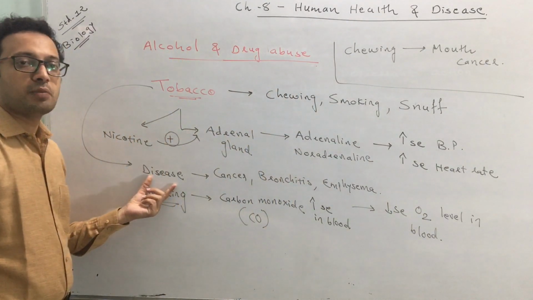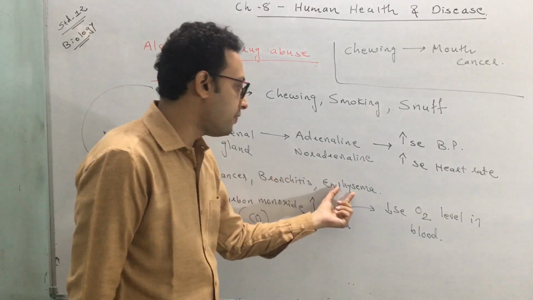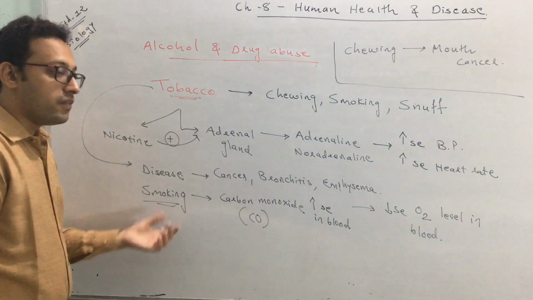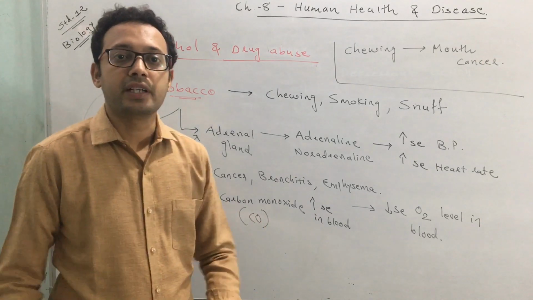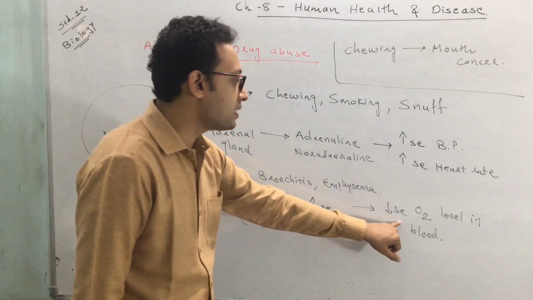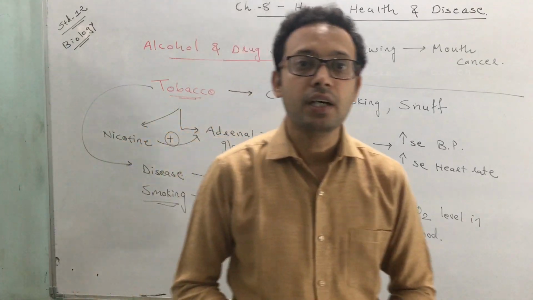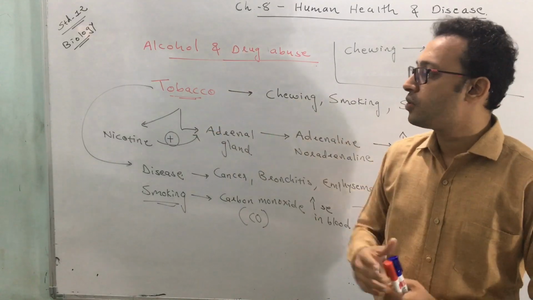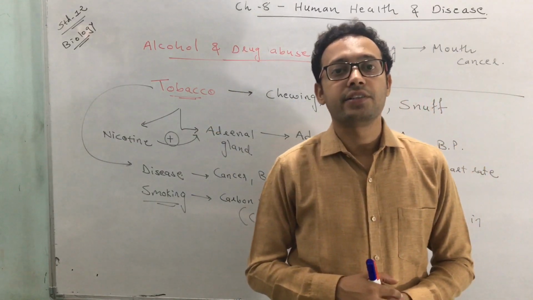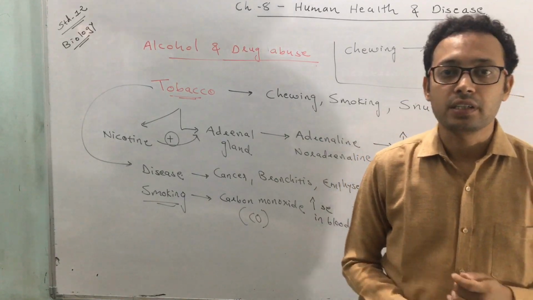It is also responsible for causing diseases like cancer, bronchitis, emphysema, etc. When it is consumed in the form of smoking, the level of carbon monoxide in the blood gets increased, and that decreases the oxygen level in the blood, and that's why the different organs receive less oxygen. And thus tobacco can also be considered a hard drug which we have been consuming for the last 400 years.